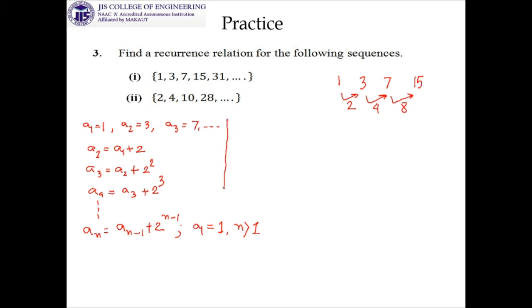Now I want to give you one more discussion on this problem. I know that maybe some of you have already identified this. Can I write a2 is equal to 2a1 plus 1? Let us check. 2 into 1 plus 1, so it is 3. Now can I write a3 is equal to 2 into a2 plus 1? Let us check. 3 into 2, 6 plus 1, that is 7. Can I write a4 is equal to 2 into a3 plus 1? So 7 into 2, 14 plus 1, 15. So this is another pattern I am getting for the same construction.